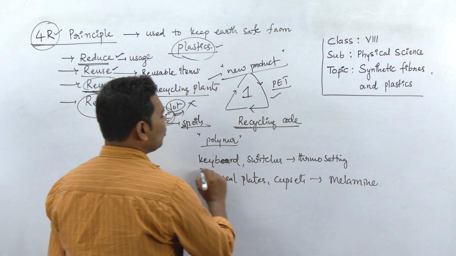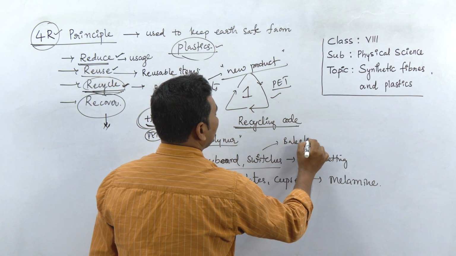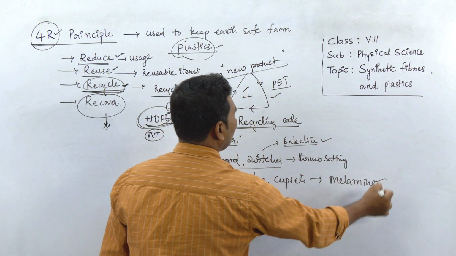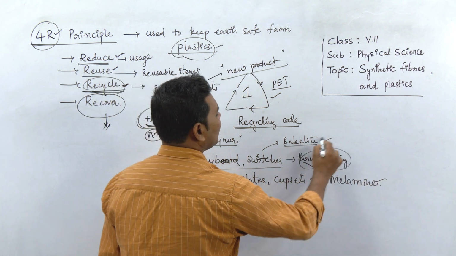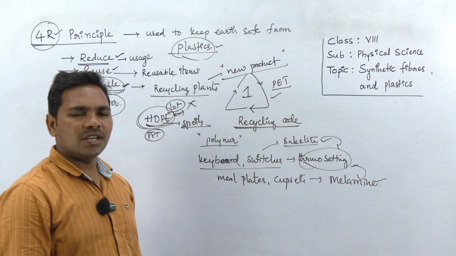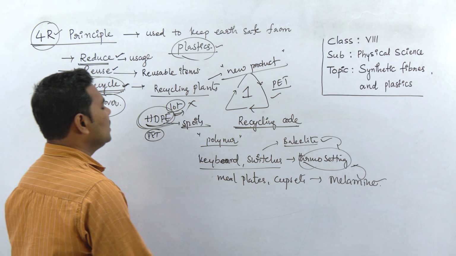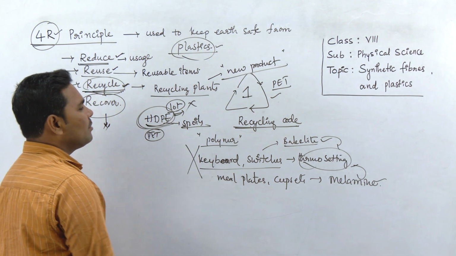This keyboard and these switches are made up of a substance called bakelite. Bakelite and melamine are the two examples of thermosetting plastics. These thermosetting plastics are generally thermally very stable. They do not melt on heating. Hence, they are not suitable for the recycling process.